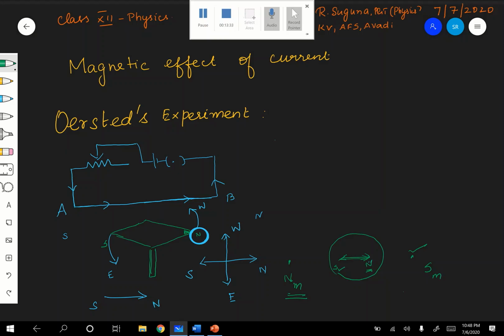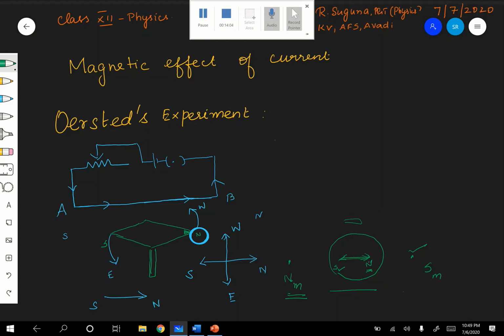If only Earth's field is there, it will align only in the north-south direction. If some extra field is there, if you keep a magnet nearby, then definitely the compass needle will show some deflection. Are you following? Therefore, if some extra magnetic field is there, then definitely the compass needle will deflect from its north-south position. Very, very important, right?